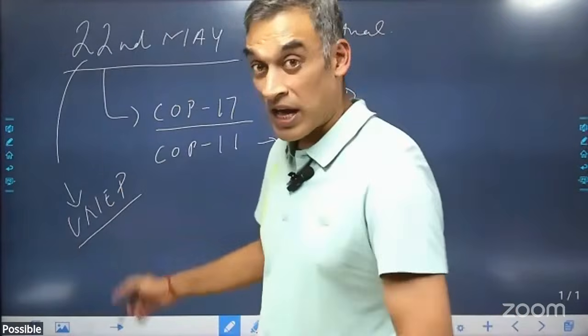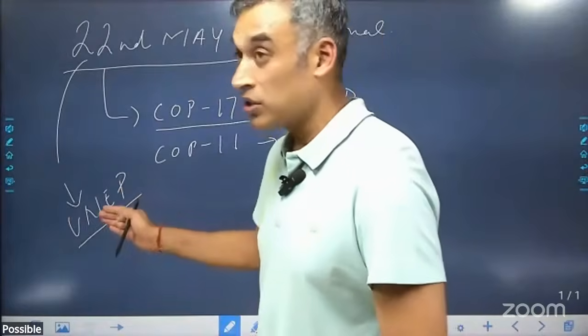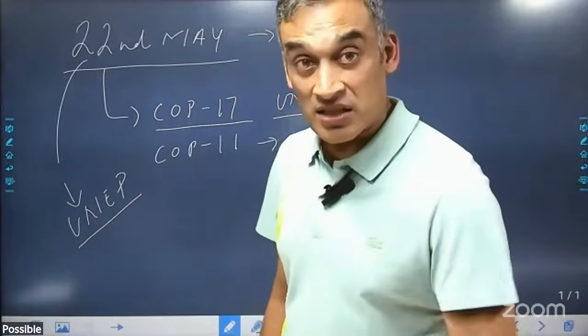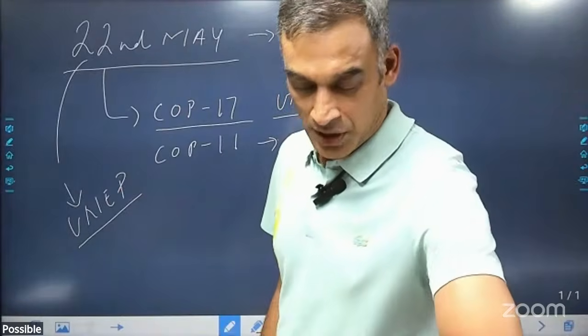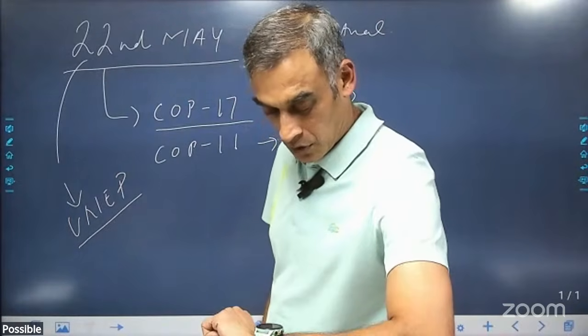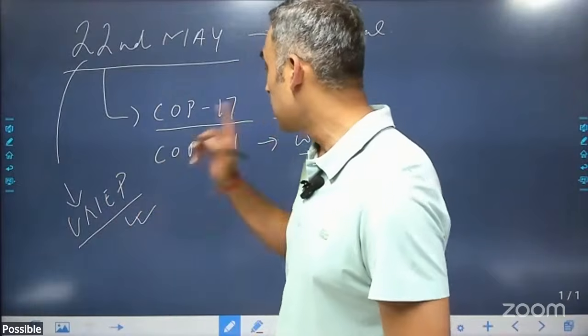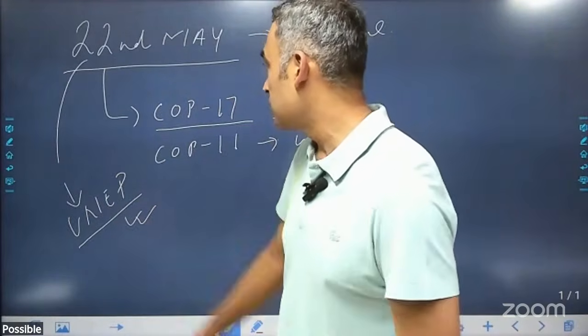Now we also have the 5th of June coming up, World Environment Day. UNEP was set up in the year 1972 when we had the first Human Environment Summit in Stockholm, Sweden. All right. So this is done, and this is headed by Inger Andersen.